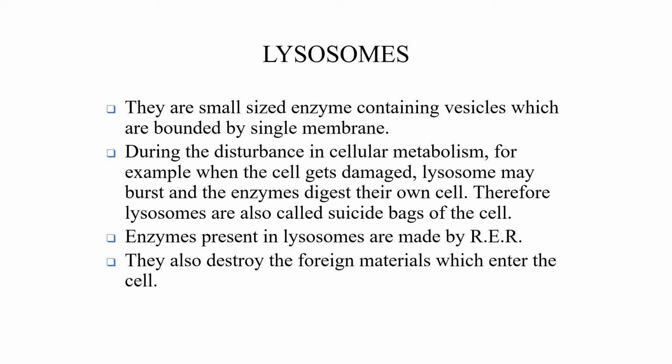During disturbance in cellular metabolism, for example when the cell gets damaged, lysosomes may burst and enzymes digest their own cell. Therefore, lysosomes are also called suicidal bag of the cell. Enzymes present in lysosomes are made by RER, rough endoplasmic reticulum, mostly protein synthesizing enzymes. They also destroy the foreign materials which enter the cell.